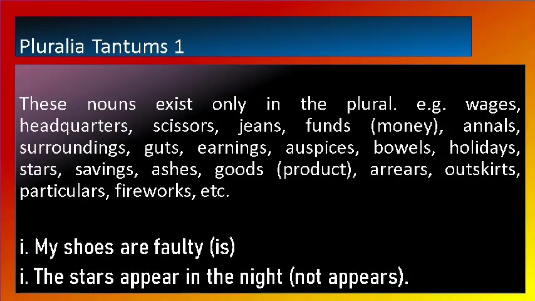Okay, we come to the next rule which says pluralia tantum. What does this mean? These nouns exist only in the plural. Wages, headquarters, scissors, shoes, funds, and many of what you have on the screen, they are examples of these nouns that appear and function as plurals. Is that clear? Examples. My shoes are 40. You don't say my shoe is 40. My shoes are 40. The stars appear in the night, not appears in the night. You get that? Thank you.